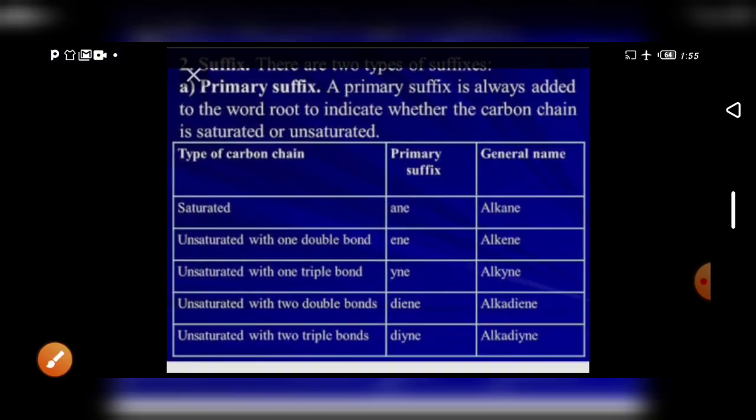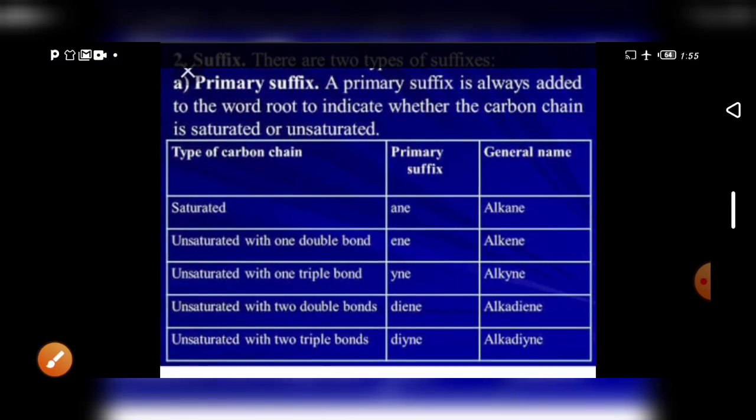Next, see here the general name. Saturated and unsaturated are the types of carbon chain, and I will explain these in the next class. For saturated compounds, only the primary suffix ANE is added.